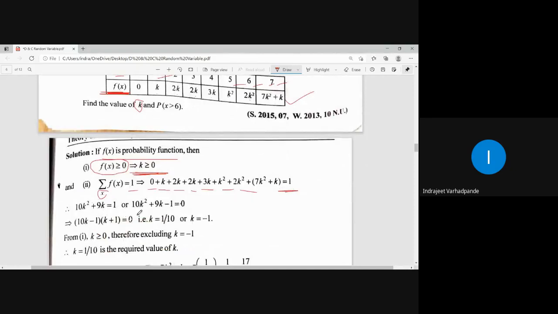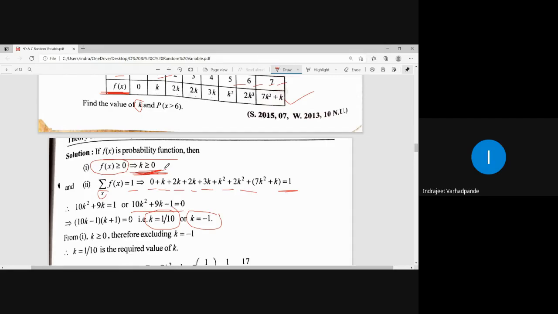What kind of equation will it be? A quadratic equation. How many roots are there for a quadratic equation? 2 roots. So one value of k comes out to be 1 by 10, and the other value of k comes out to be -1. But is -1 a root for this? No, because k is always greater than or equal to 0, since k represents probability, and the value of probability is always greater than or equal to 0 and less than or equal to 1.